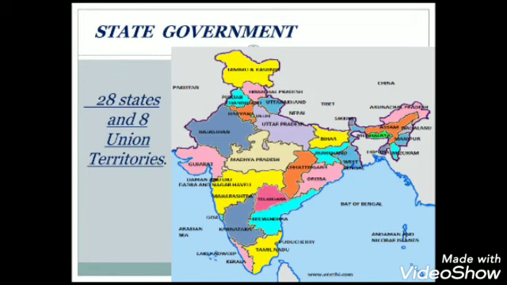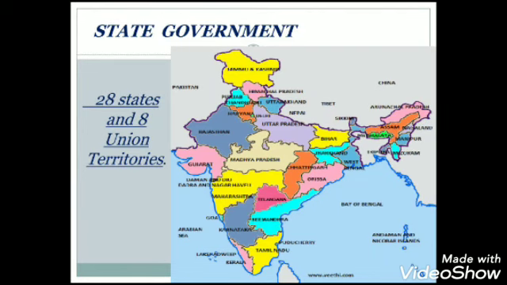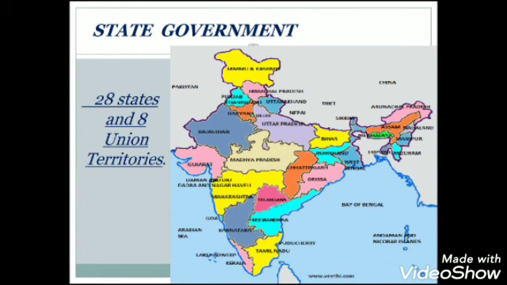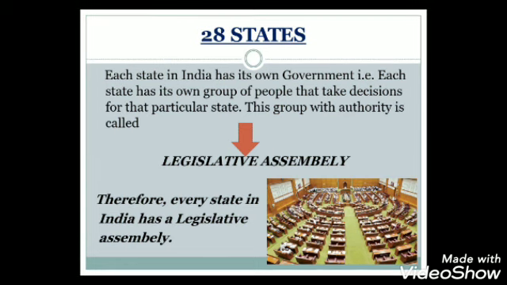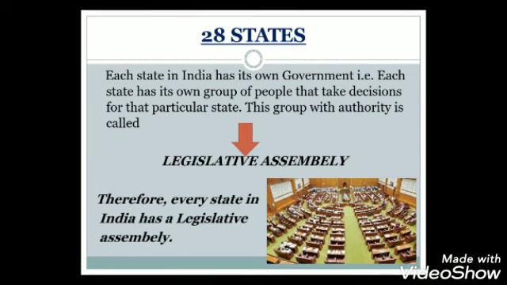All the states and union territories have a group of people that controls their working and governs them. Therefore, each state in India has its own group of people that takes decisions for that particular state.